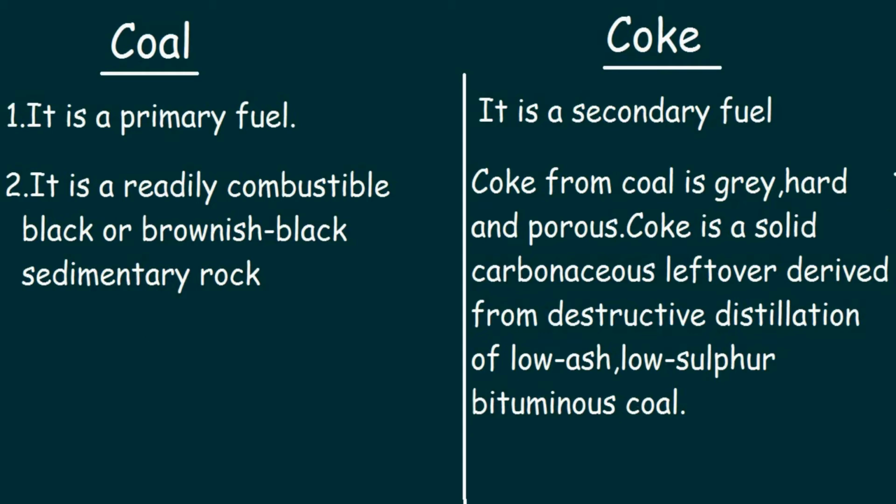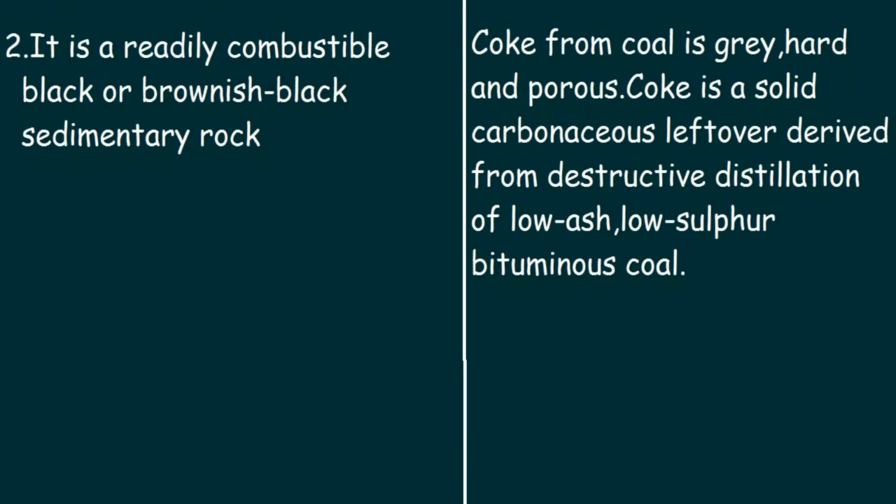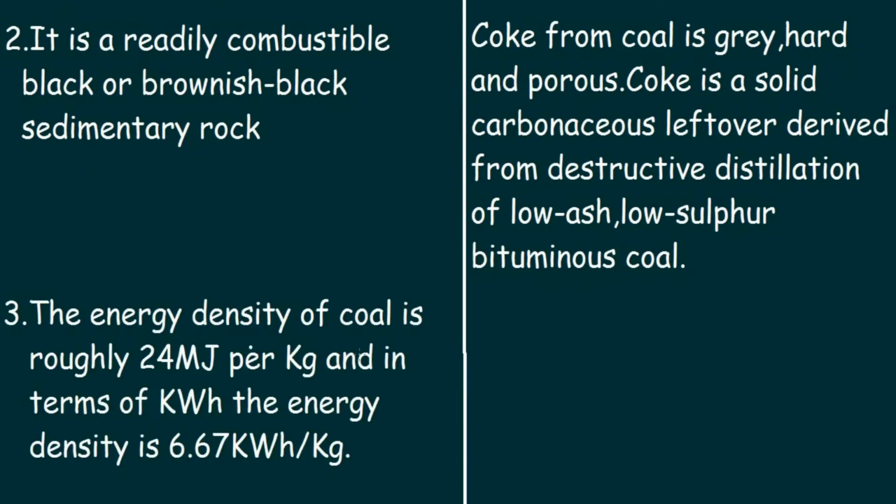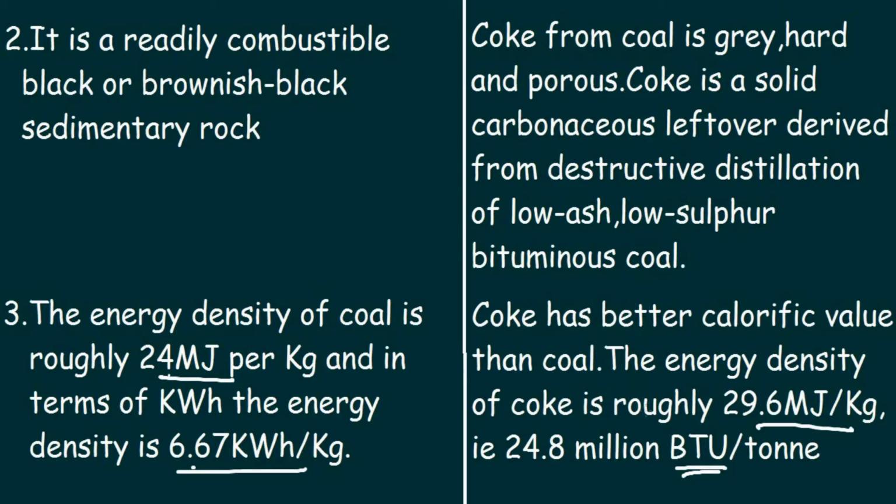So the third point, the energy density of coal is roughly 24 megajoules per kg, and in terms of kilowatt hour the energy density is 6.67 kilowatt hour per kg. And coke has better calorific value than coal. The energy density of coke is roughly 29.6 megajoules per kg, that is 24.8 million BTU per ton. BTU stands for British Thermal Unit.